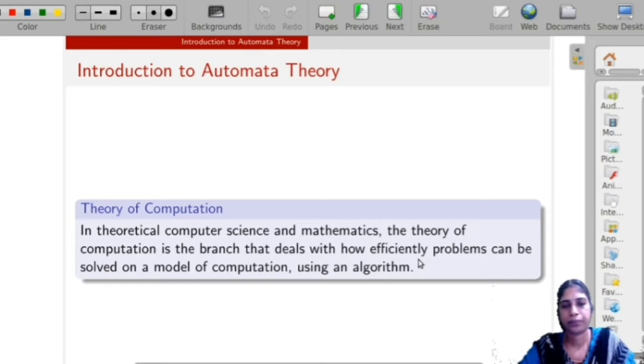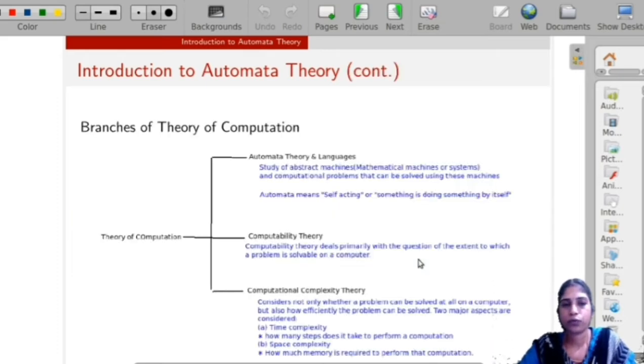So there are three branches for this theory of computation, that is automata theory and languages, computability theory and computational complexity theory. Automata theory and languages means study of abstract machines or mathematical machines or systems, and the computational problems that can be solved using these machines.